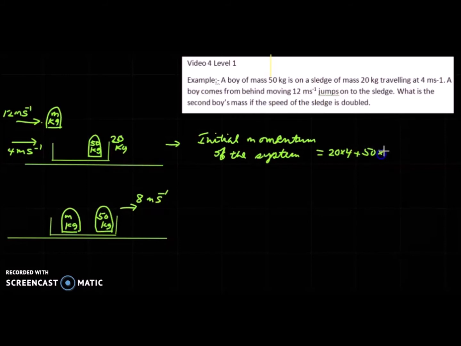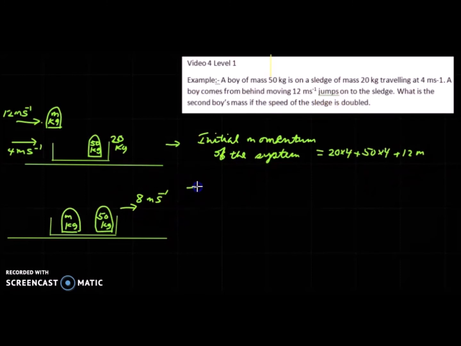The momentum of the second boy is m into 12, that is 12m. This is the initial total momentum of the system.